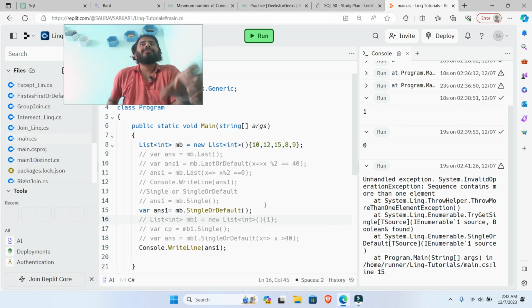However, it throws an invalid exception if it finds more than one element for the specified condition in the collection.